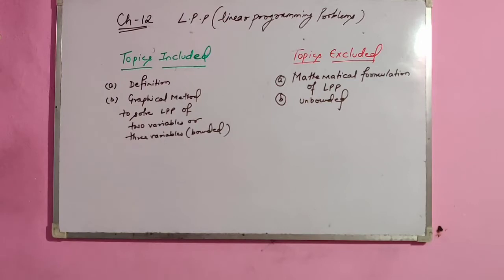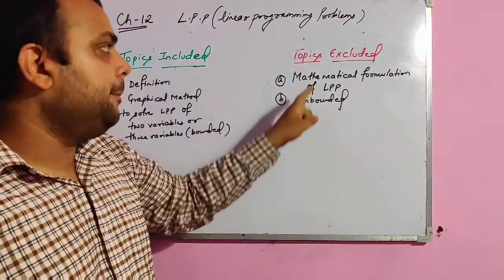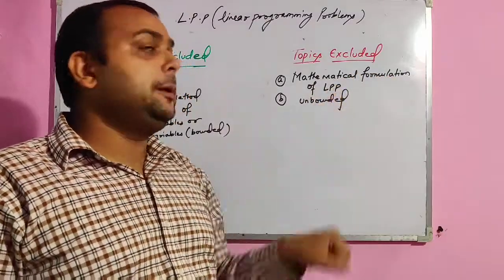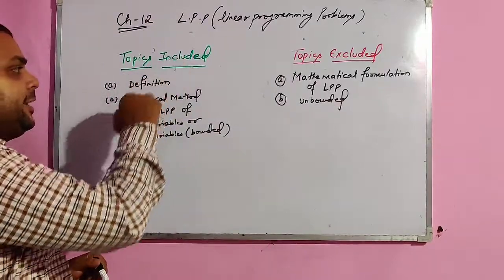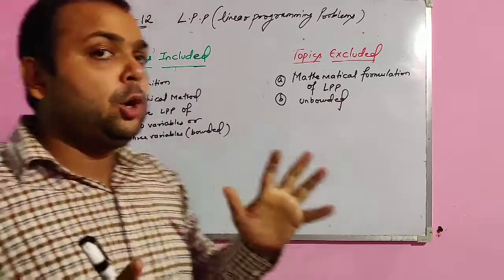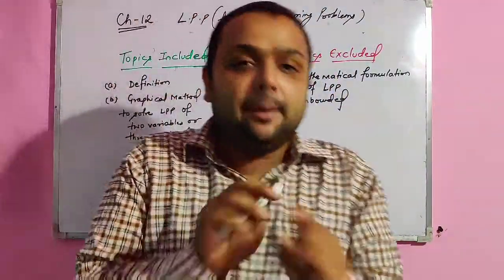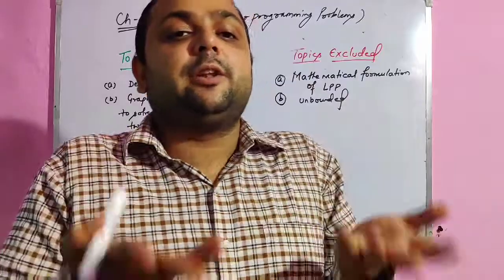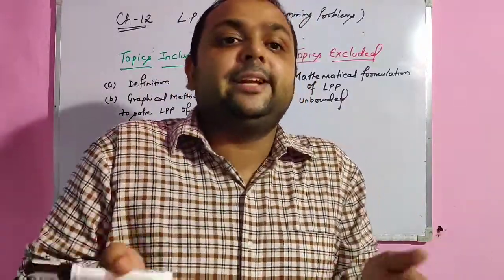In chapter number 12, LPP, linear programming problems, the topics that are excluded are mathematical formulation of LPP and unbounded regions. And the topics that are included are definitions and graphical method to solve the problems. So the word problem from this short topic is totally eliminated. Just the equations will be given in the examination and you need to solve it and then show it on